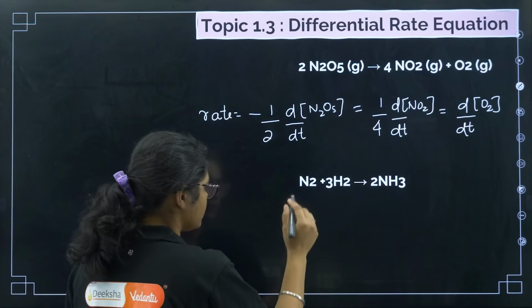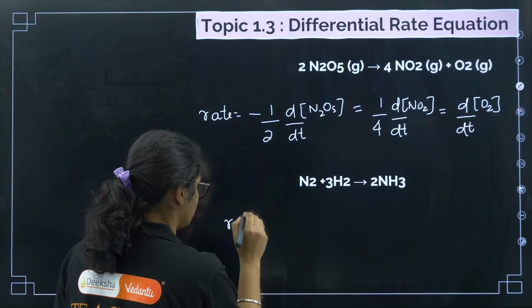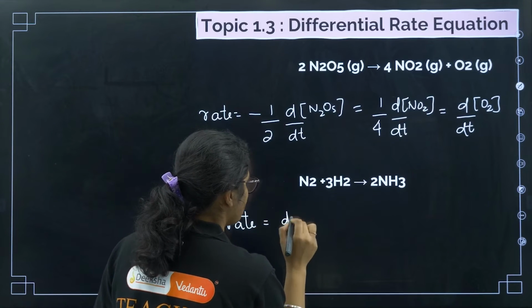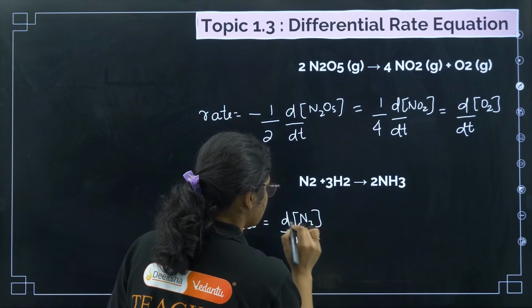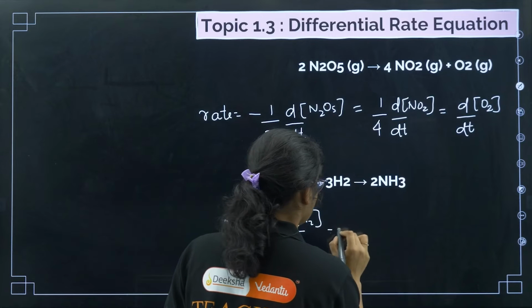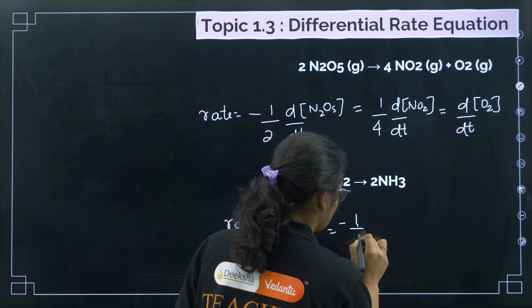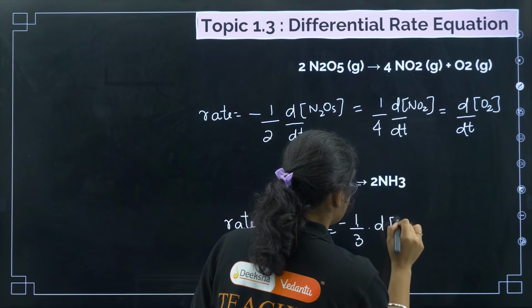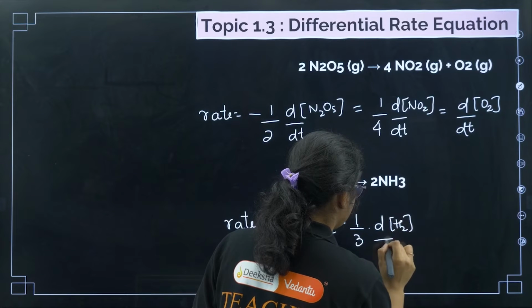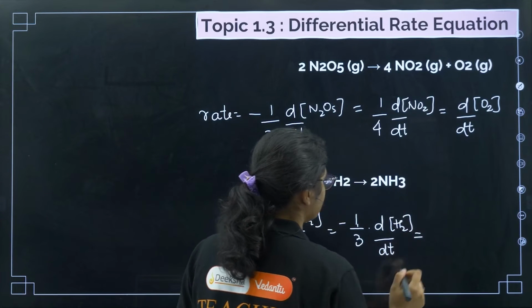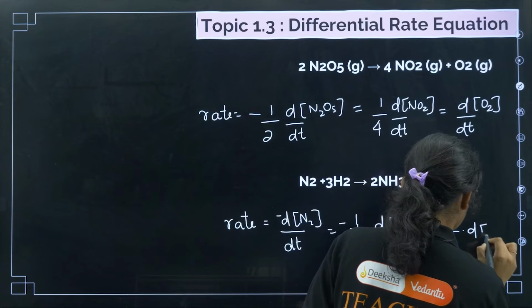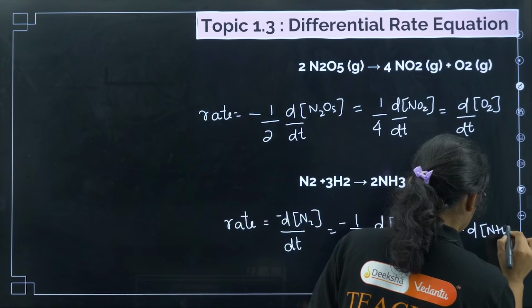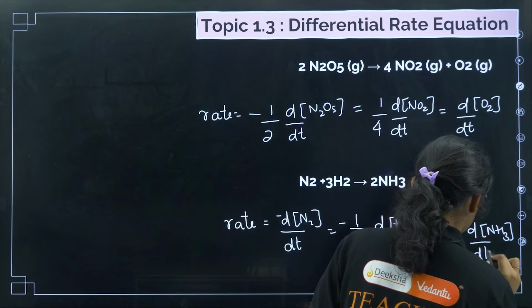Now coming to here, if I write rate is equal to d of N2 by dt, so minus I'll use, is equal to minus of 1 by 3 dH2 by dt equal to plus 1 by 2 dNH3 by dt.